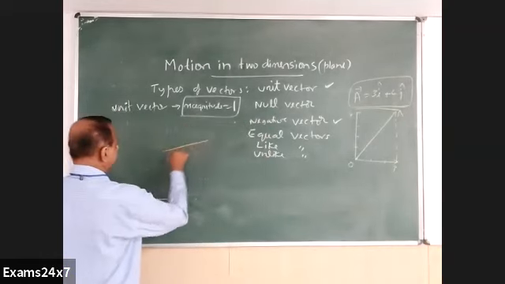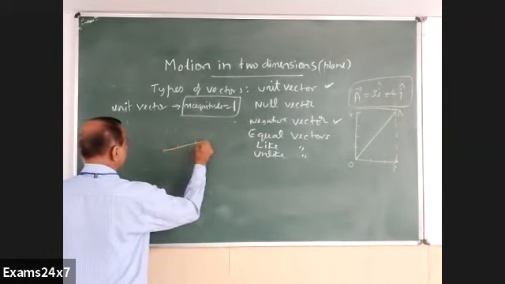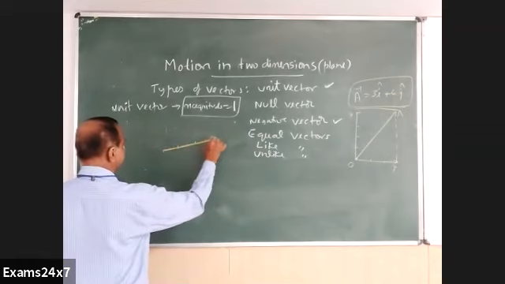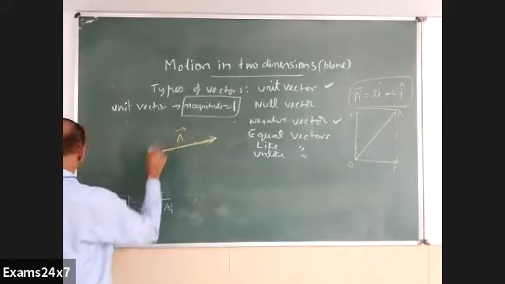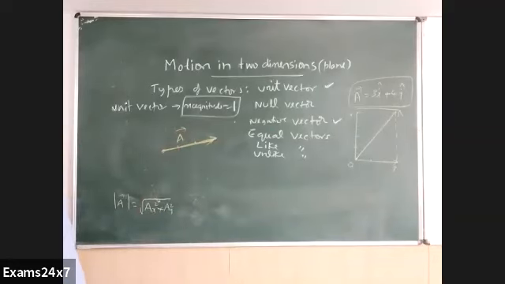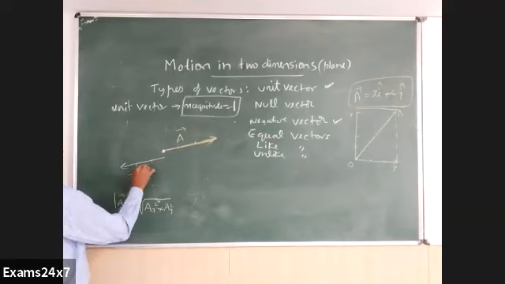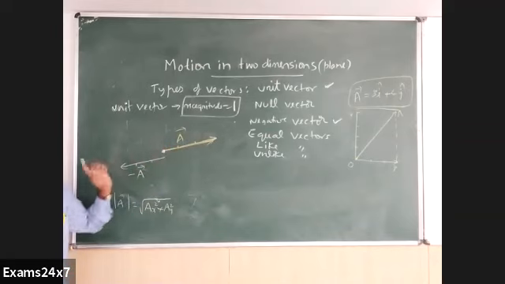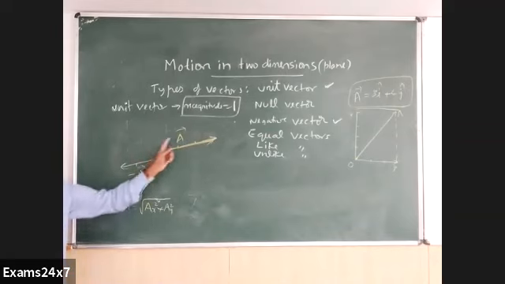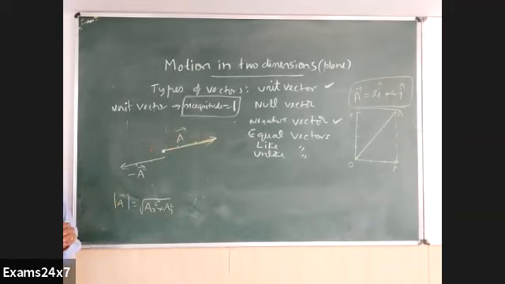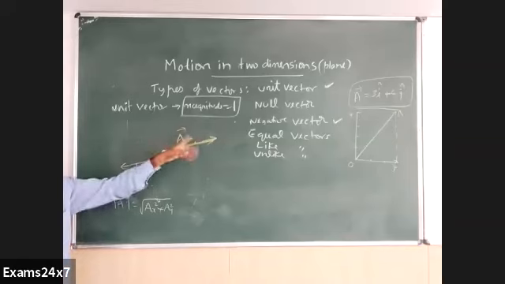As I mentioned earlier, I have one vector with some magnitude, shown as say 3 units. I call it A. For this particular vector, if there is one more like this of the same magnitude, then we can write it as minus A, because the value is the same, direction is exactly opposite. So a vector which has the same magnitude as another vector, but direction exactly opposite, is called a negative vector of that given vector.